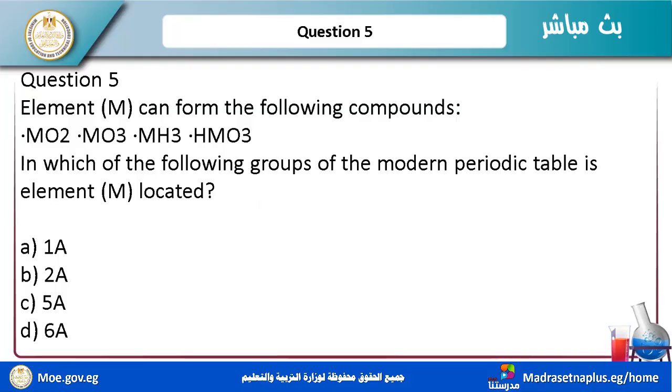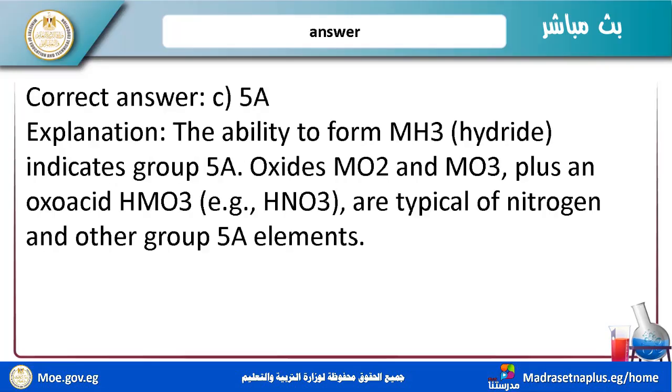Number 5: element M can form the following compounds: MO2, MO3, MH3, HMO3. In which of the following groups of the modern periodic table is element M located? The choices are 1A, 2A, 5A, 6A. I choose 5A, the correct answer, because I taught it before.